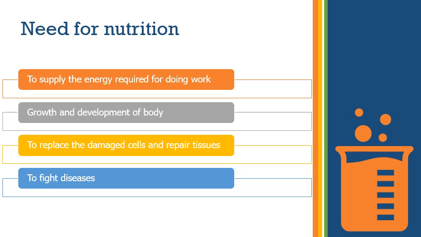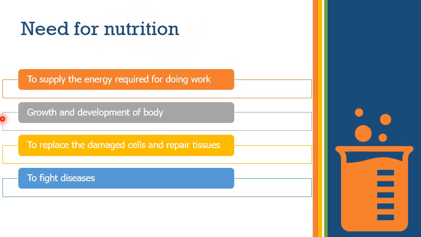Now comes the need for nutrition. What is actually the need for nutrition? There are four needs. The first one is to supply the energy required for doing work. For a certain work, we need a certain energy, and that required energy comes from nutrition. That is the first point.